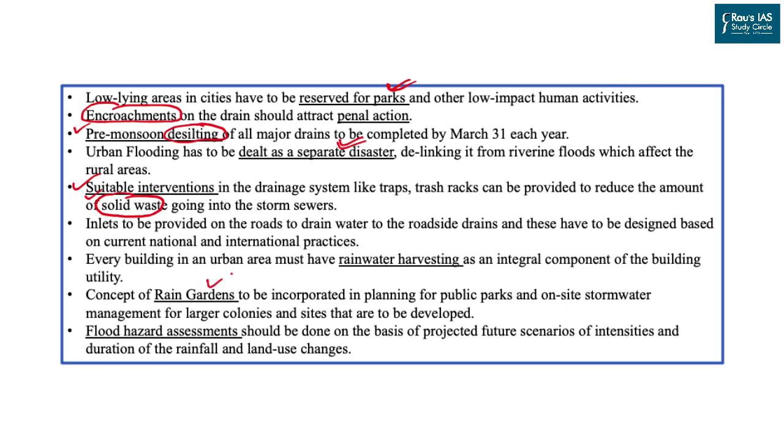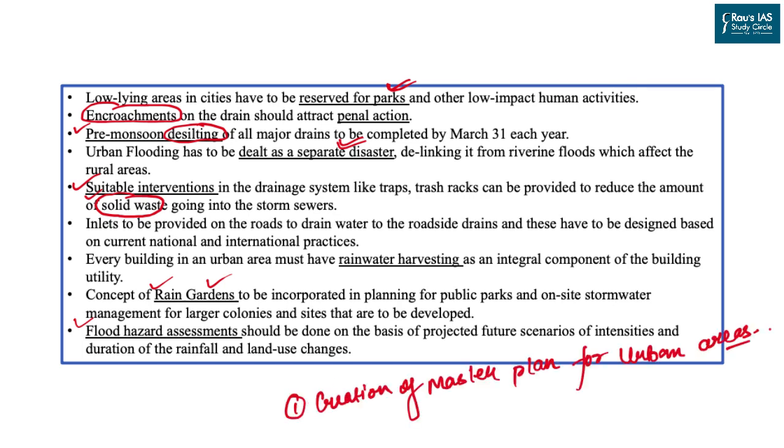Then they have called for creation of rain gardens in those areas where water drainage is high. And lastly, they have also called for creating flood hazard assessment reports at the urban area level. And these reports should be taken up as the basis for creating master plans in the urban cities. Apart from that, one important thing which we can add here is creation of master plans for urban areas. Every city in India should have its own master plan in order to deal with natural disasters as well as the ever expanding urbanization.